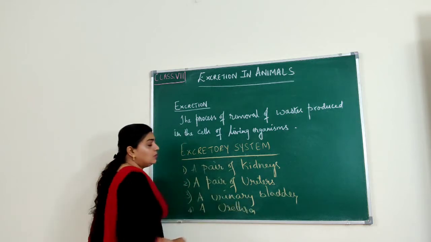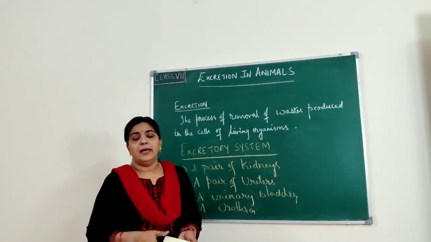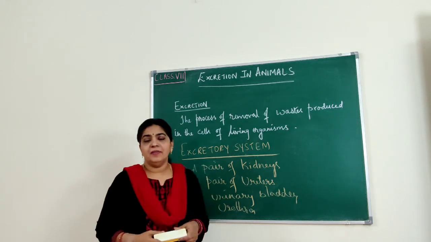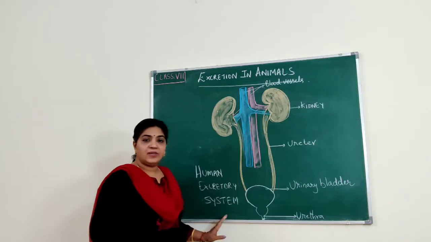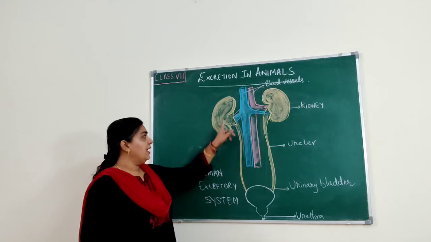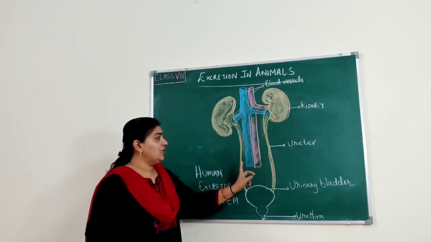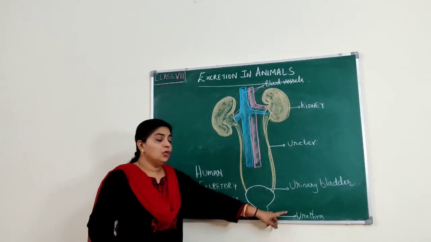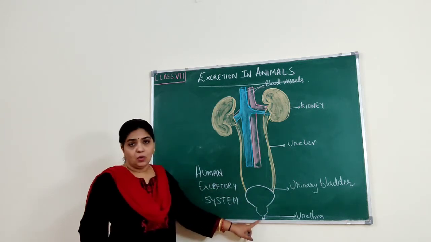This forms the excretory system. Now let us learn the diagram. This is our excretory system. It consists of a pair of kidneys, a pair of ureters, one urinary bladder, urethra and urethral opening.